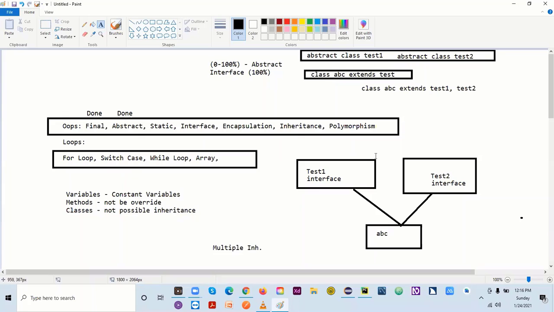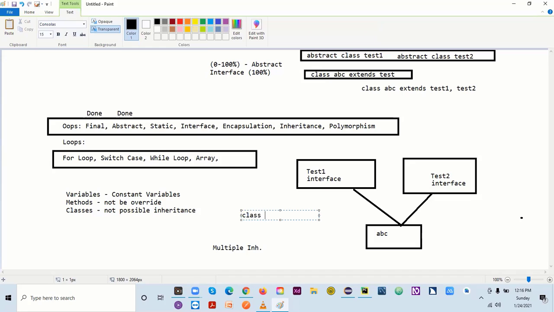So let's say I have interfaces 1 and 2, and I want to use these two interfaces in ABC. What we can do is say class ABC implements test 1 and test 2.